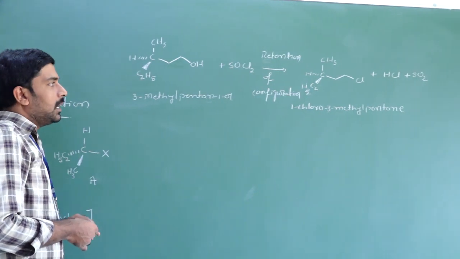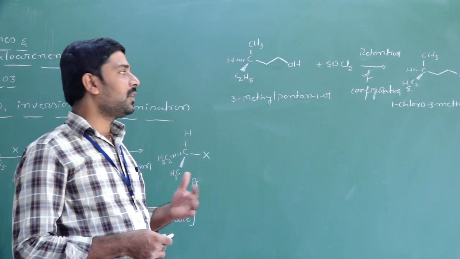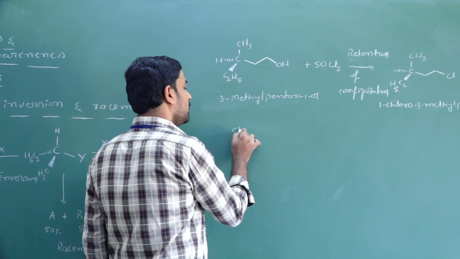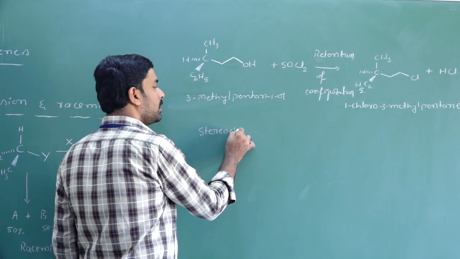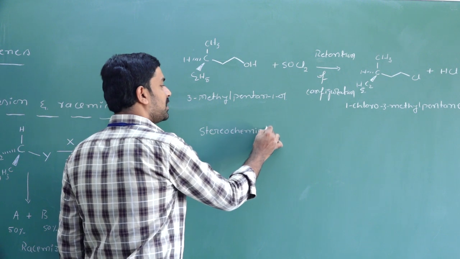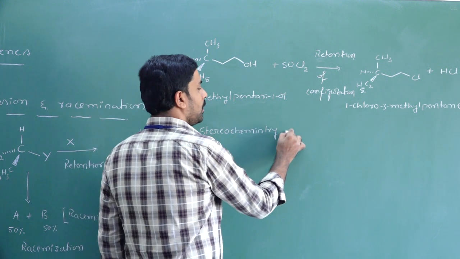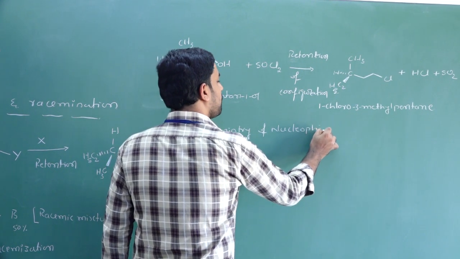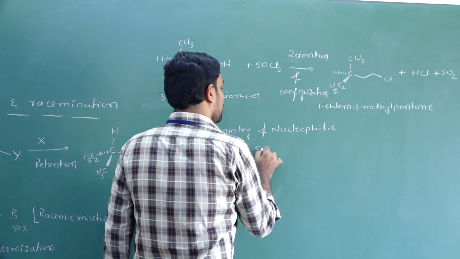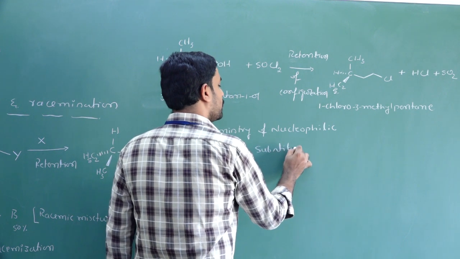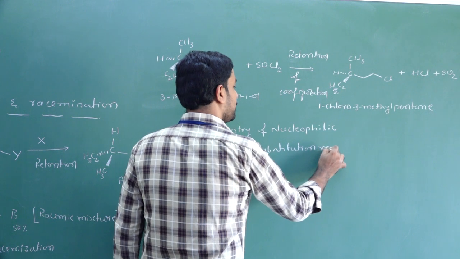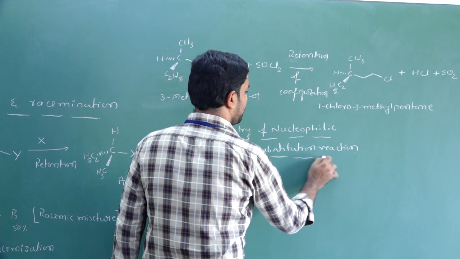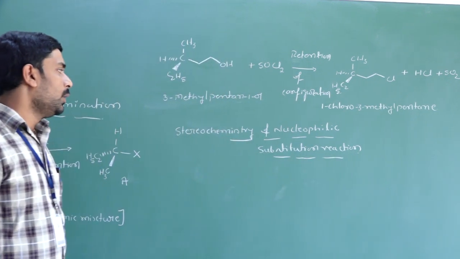If you take the other example, when the configuration gets inverted, consider the stereochemistry of nucleophilic substitution reactions.